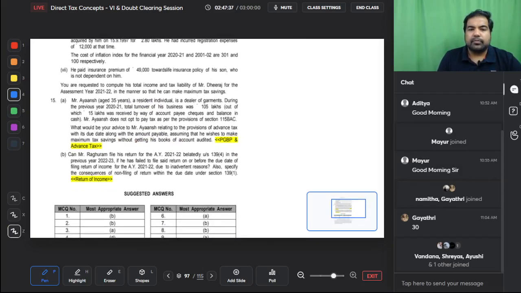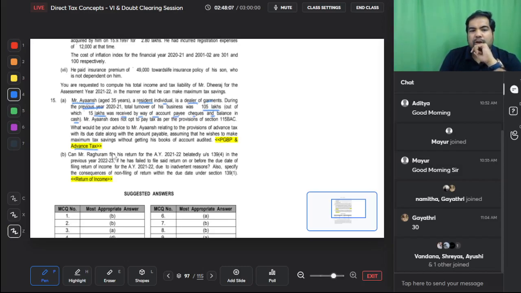Yes, there is advance tax here. Mr. Ayansh, a resident individual, is a dealer of garments. So basically he is a businessman. During the previous year, that is 2021, this is not a RTP of your year, this is the RTP of 1 year back. So in the previous year, the total turnover of his business is 1 crore 5 lakhs, out of which 15 lakhs was received by way of account payee cheque and the balance in cash. So basically he has a lot of cash payments.